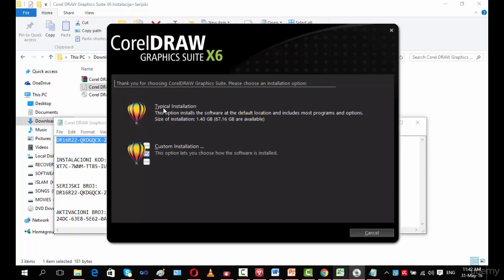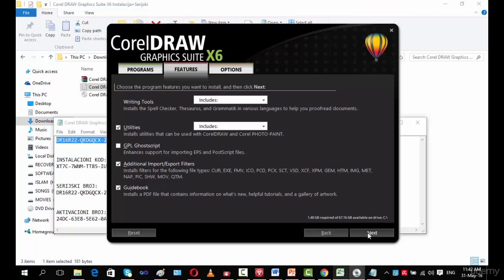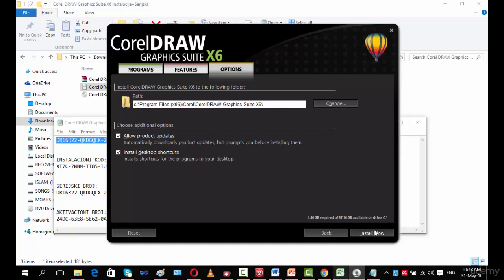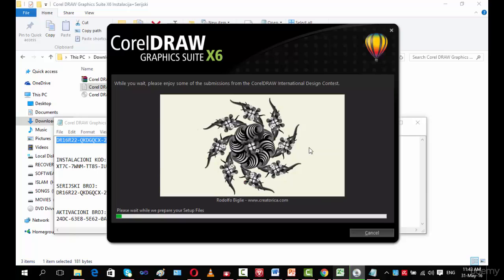Now I need to customize the installation. This is the software which will be downloaded: Corel Draw, Corel Photo, Corel Connect, Corel Capture, then Bitstream. These are the things we will download. The other things are by default. Then start install. Then you will see different shapes changing here. See, these are other shapes which we can design in Corel Draw.